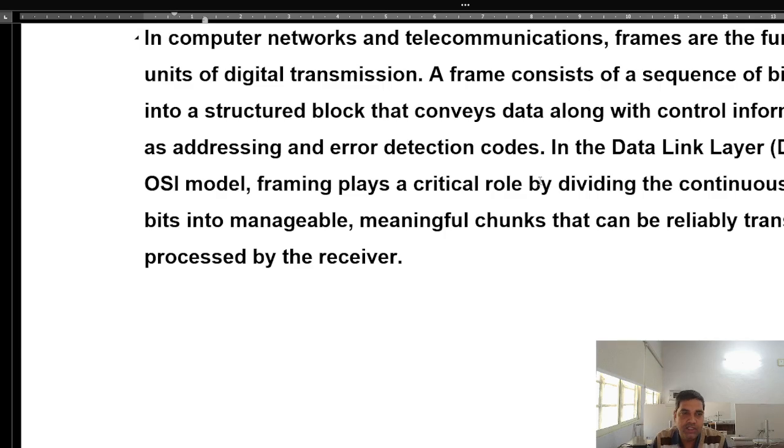You are taking out a mug of water from a bucket and emptying the bucket with the help of the mug. Similarly here also, with the help of the frame, we will empty the entire packets and deliver them to the physical layer, to the transmitting cable, in manageable and meaningful chunks which can be carried through that path.